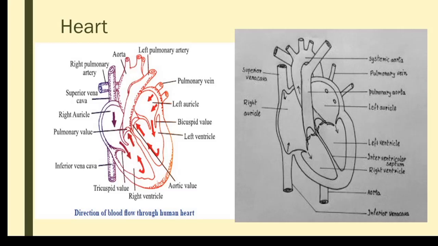Why are they called semilunar valves? Because the valve has a semilunar shape, that means half moon shape. What is the function of semilunar valves? It always ensures that when the ventricle contracts, the blood from the ventricle is pumped into the blood vessels.